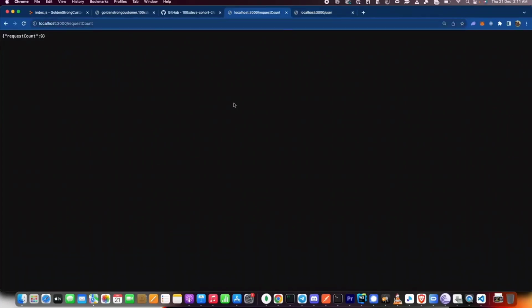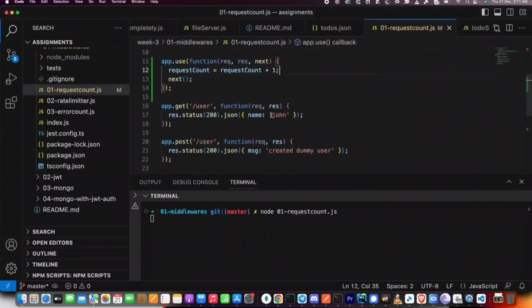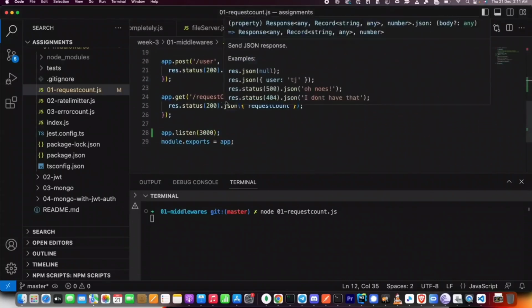Why did it become 9? Something obvious I'm missing somewhere. Am I hitting localhost from somewhere else? 10, 11, 12, 13, 14, 15. I just hit it twice. 16, 17, 18, 19. Okay, works. So it is 19 right now. If I refresh, it should be 20.